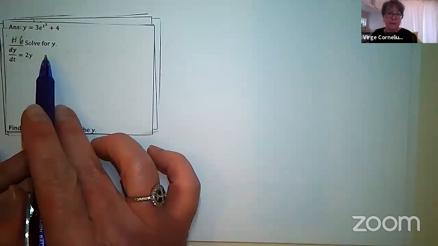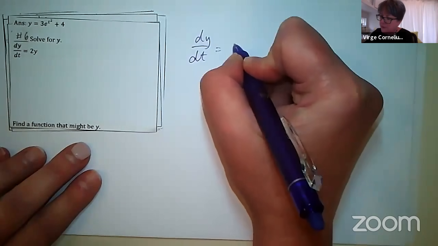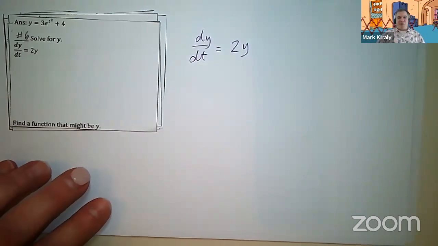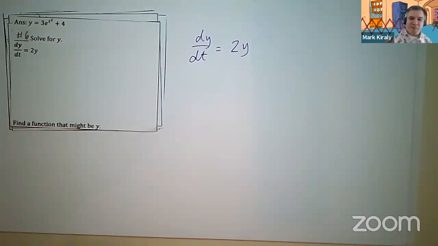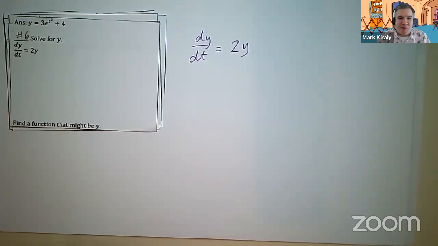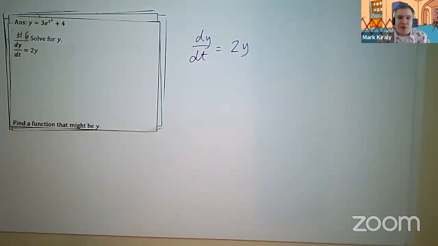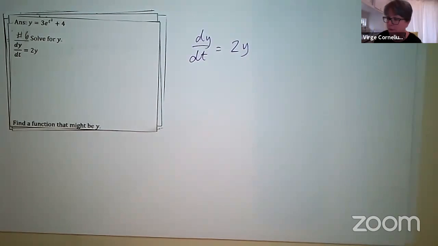And it says solve for y. Differential equation, dy dt is equal to 2y. And I just want to interject here, because now at the bottom it says to find a function that might be y. When we say a function of y, we do mean in terms of x, or in terms of t in this case. Yep. Because I'm sure someone out there is like, well, you just divide both sides by 2 and you solved for y. True. So understand with the differential equation, when we say solve, we're saying find a solution curve with this differential equation. And there's anti-differentiating involved for sure.